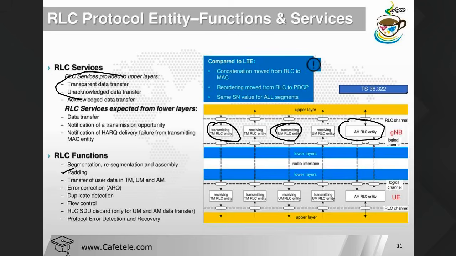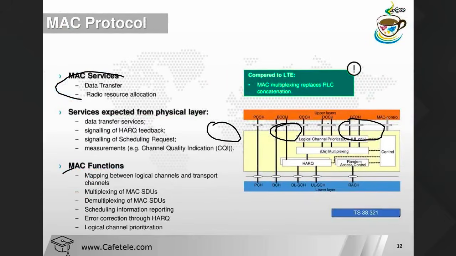Okay, now this is this. The last one is the MAC services. So MAC protocol layer. So what is MAC protocol layer? MAC protocol layer basically provides the services from the lower layer, the same thing: data transfer, radio resource allocation.